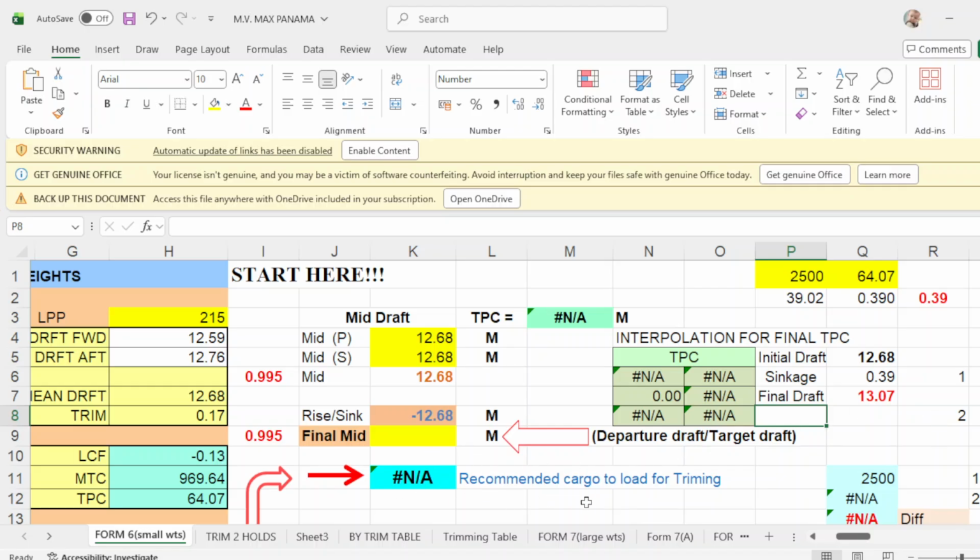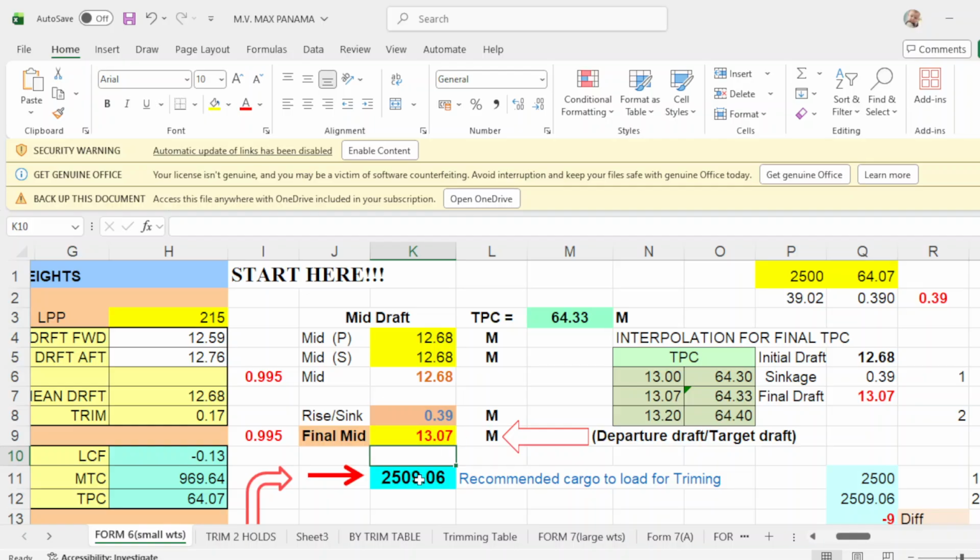Here you don't have a recommended cargo total for trimming, so you put here 13.07. Then your recommended cargo to load is 2509.06, okay? To reach this 13.07.